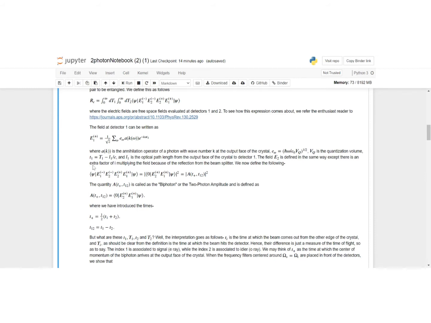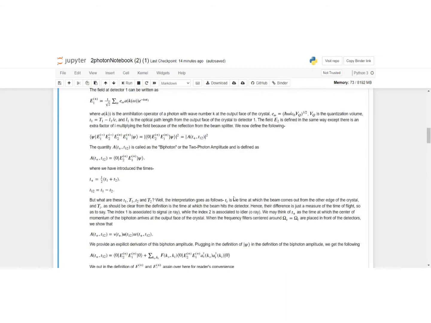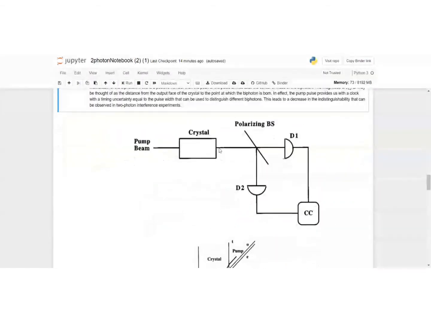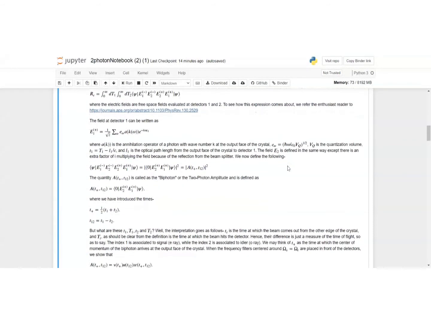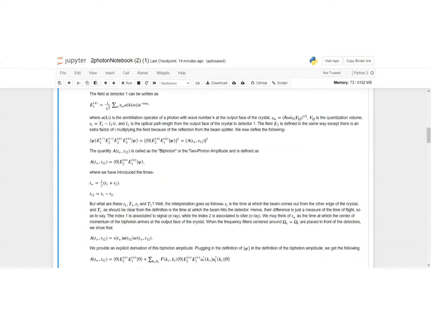We define a few more quantities, small t1, which is defined as capital T1 minus L1 upon c, where L1 is the optical path length from the output face of the crystal to the detector. So basically, it's this distance, starting from here to the edge of the detector. So this length. And E2 is similarly defined, just that you put in an extra iota factor. Why? Because we know that the other beam is orthogonally polarized with respect to the first one.